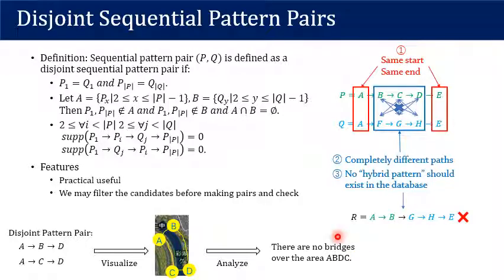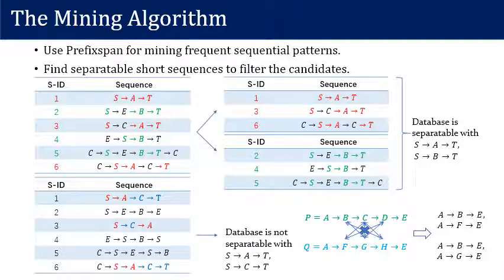This means that by using disjoint sequential pattern pair mining, we can know very valuable information. So it is worth mining. And let's see the mining algorithm. The main idea of this algorithm is to use PrefixSpan for mining frequent sequential patterns first, and then we find separable short sequences to filter these candidates.